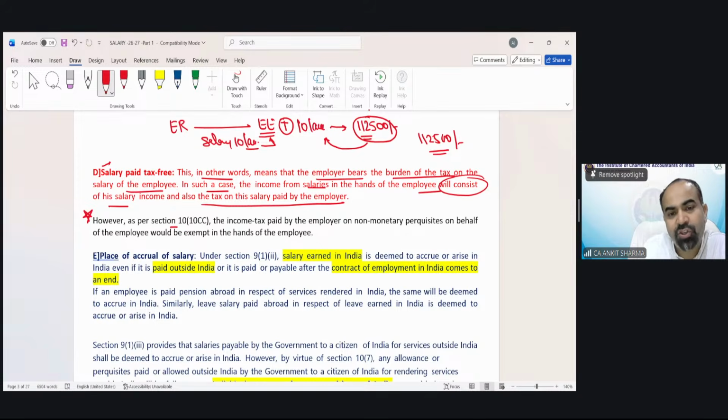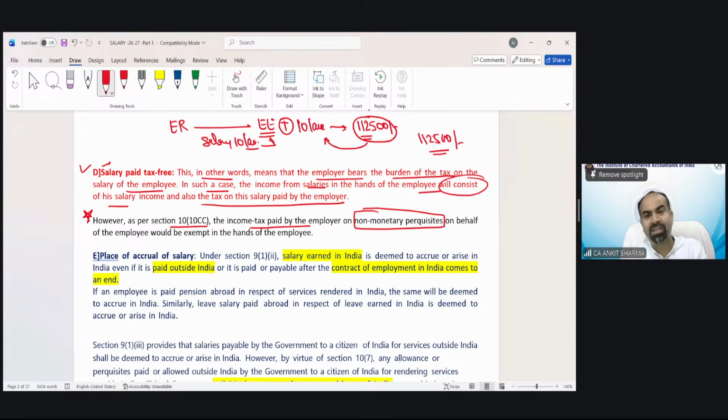How? As per section 10(10CC), the income tax paid by employer on non-monetary perquisites. Now, what is non-monetary perquisite? That we will discuss in perquisite topic. Do not worry about it. Actually, this point would be the part of obligation of employee met by employer. In detail, we will discuss that point again in this chapter.